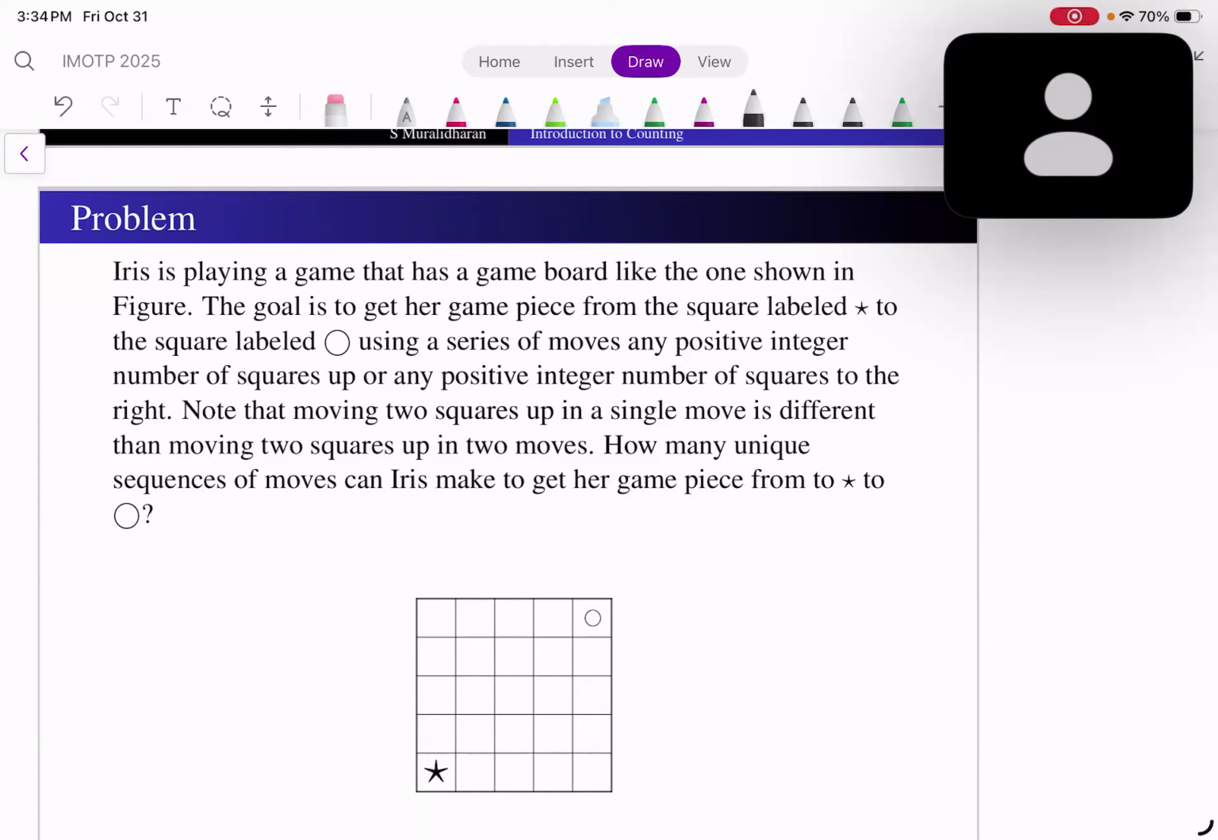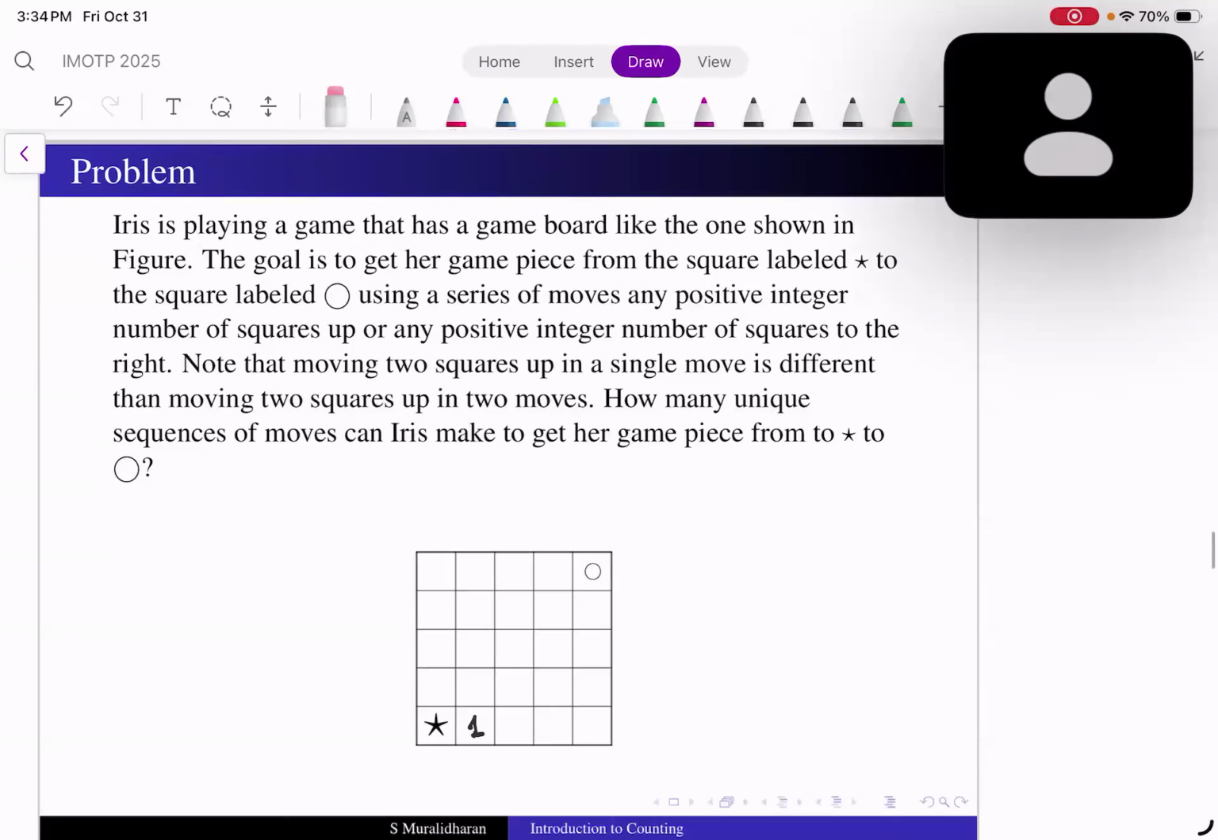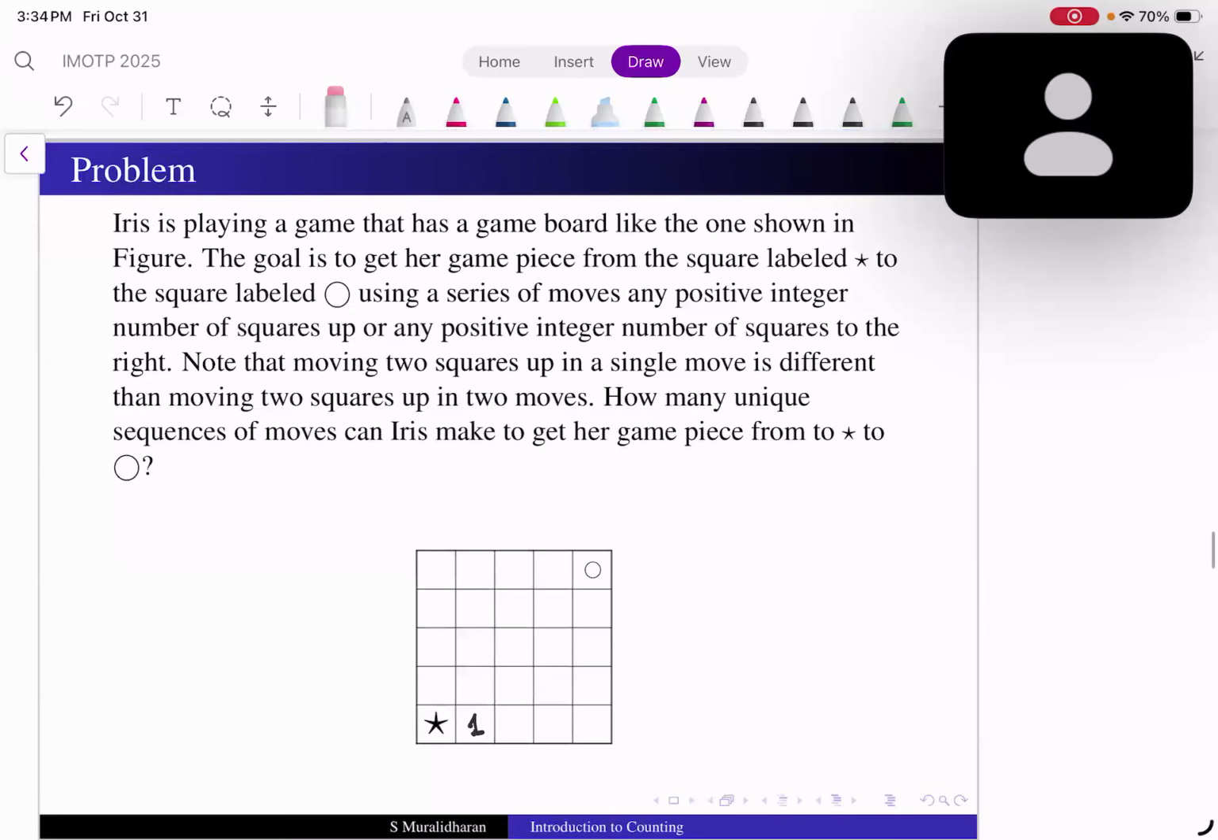Now, how many ways can I move this star to the next square? I can do it only one way. Correct? How many ways can I move it to the second square? I think 2 ways, because you can jump into the square behind it and then go to it, or dash. Exactly. I can move it in 2 ways. This will be 2. What about this?